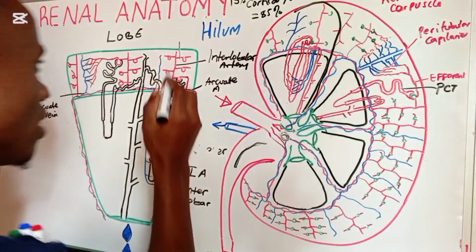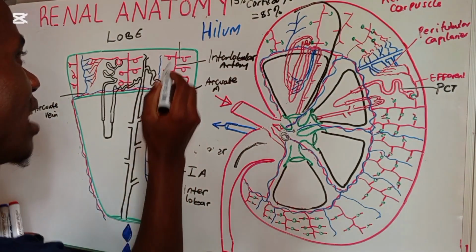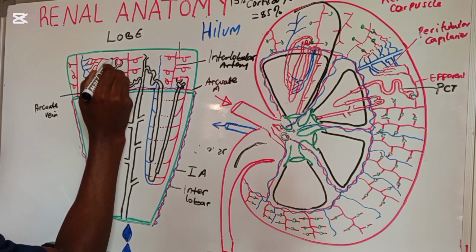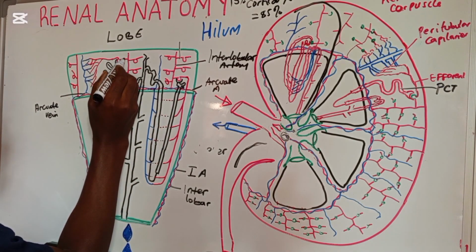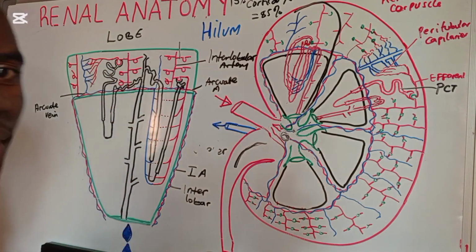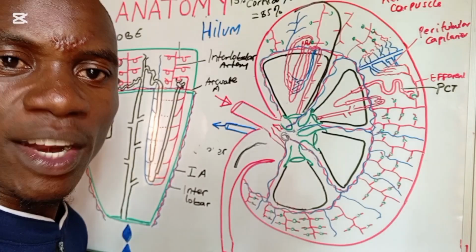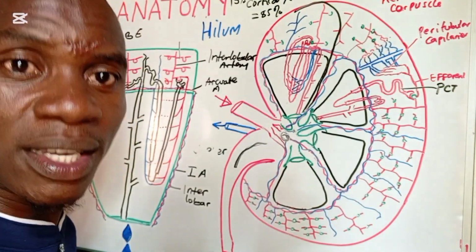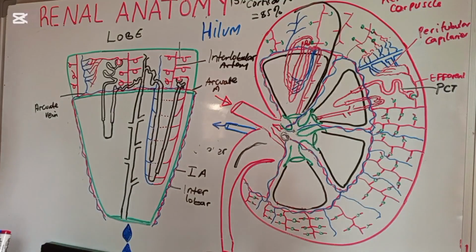Here, this is the afferent arteriole, this is the efferent arteriole. But the afferent arteriole is leading into this bulbar structure, which we call the renal corpuscle. The renal corpuscle is made up of the Bowman's capsule and the glomerulus, which is located inside.